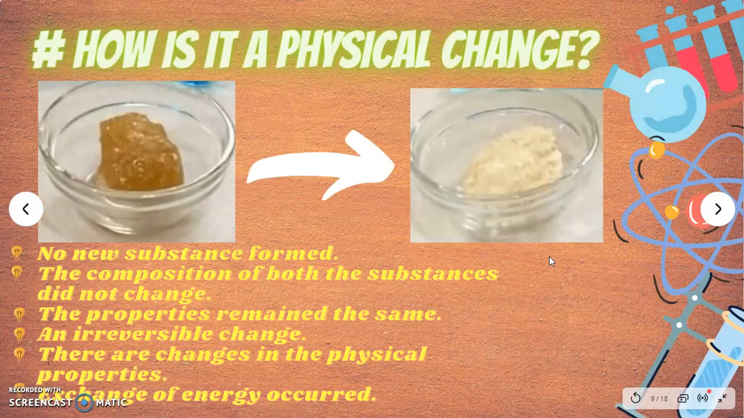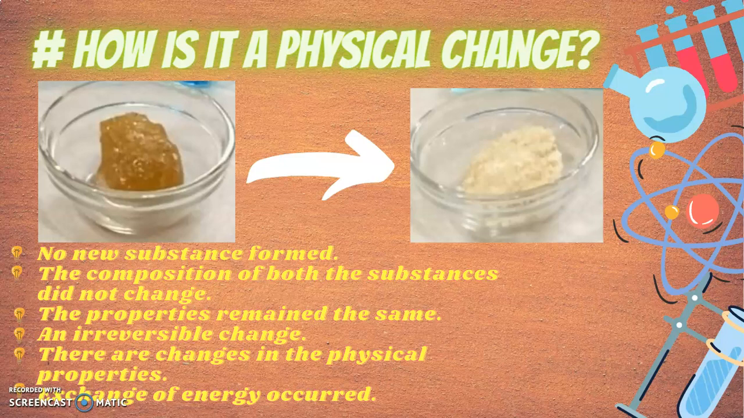Now let's know, why do we call it a physical change? When rock sugar is smashed and converted into its powdery form, a change occurred which did not result in forming any new substance. The amount of molecules contained in the rock form of sugar was the same in its powdered form. Thus, there was no change in their composition.